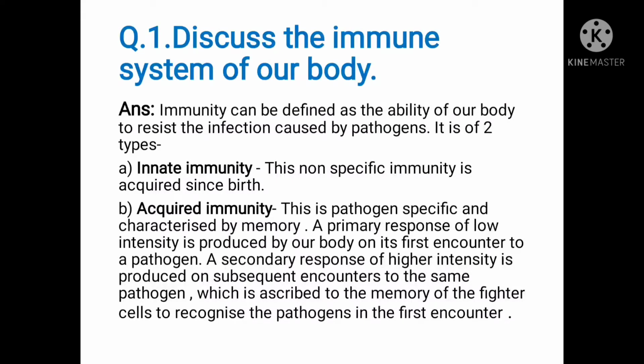Answer: Immunity can be defined as the ability of our body to resist the infection caused by pathogens. It is of two types. Number A, innate immunity, and number B, acquired immunity. Innate immunity is non-specific immunity acquired since birth. Acquired immunity is pathogen specific and characterized by memory.